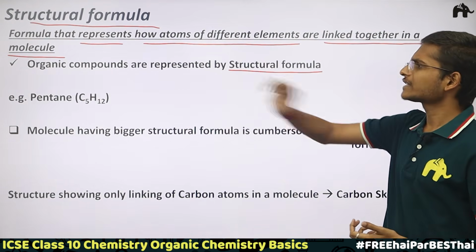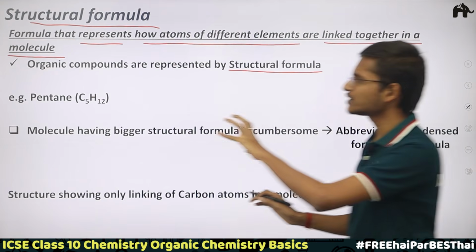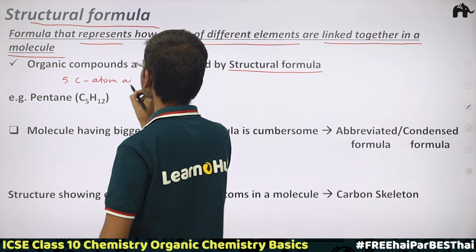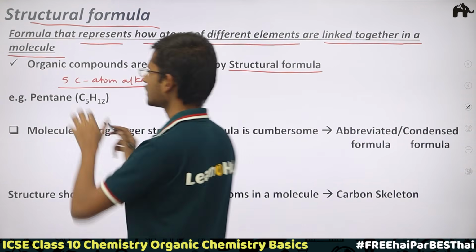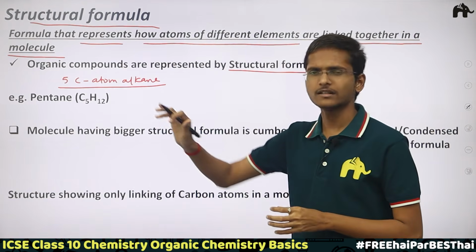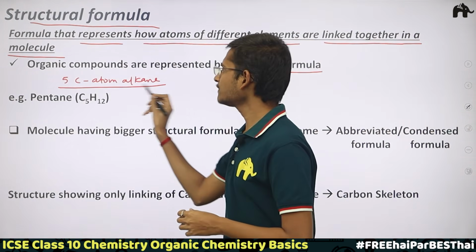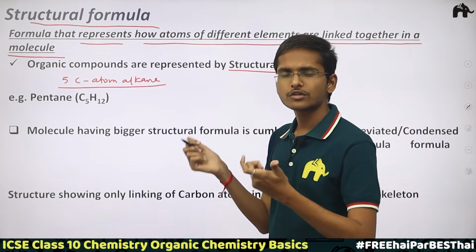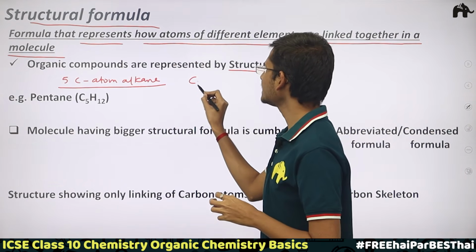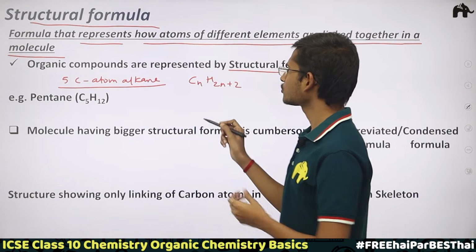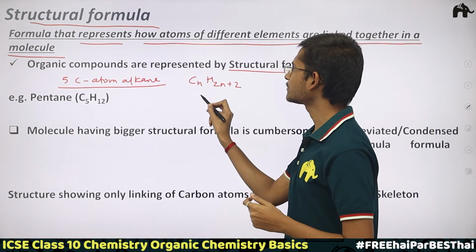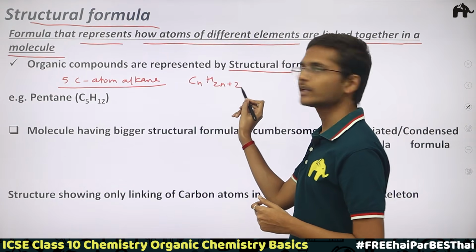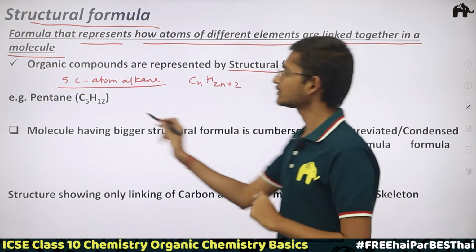Now for example, suppose I'm taking pentane. This pentane is simply a 5 carbon atom alkane. Don't worry about how the name is pentane, I will tell you later. If I'm taking a 5 carbon atom alkane, we know the general formula of alkanes. First we will start from the molecular formula. The general molecular formula for alkanes is CnH2n+2. I'm taking 5 carbon atoms, so n is 5: C5, then H, 2 fives are 10, 10 plus 2 is 12, so C5H12.